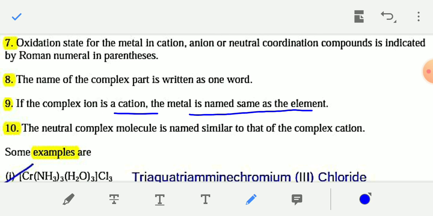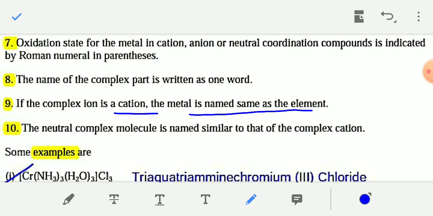For iron you have to write iron, but if iron is present in the anionic part, in an anionic coordination entity, then you have to write ferrate. You use the suffix ate, and the Latin name of iron is ferrum, so you add ate and it becomes ferrate. The neutral complex molecule is named similar to the complex cation. So these are some rules you have to follow while writing the IUPAC name of coordination compounds.